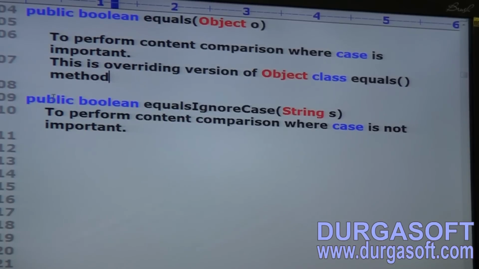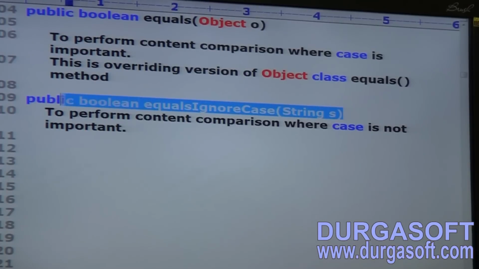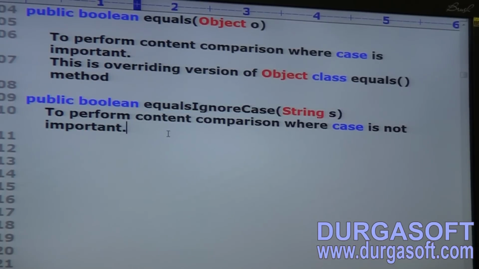Next, public boolean equalsIgnoreCase(String s), to perform content comparison where case is not important. It is a specially designed method for string objects, used for content comparison where case is not important. Is any explanation required about this one?